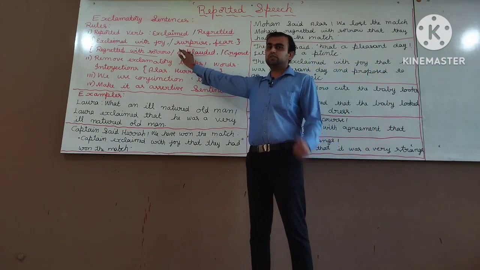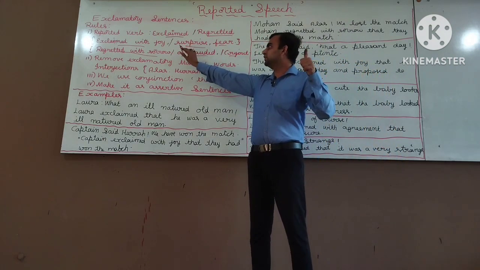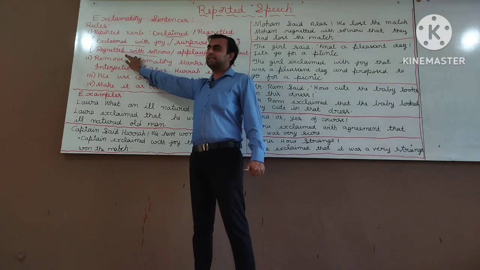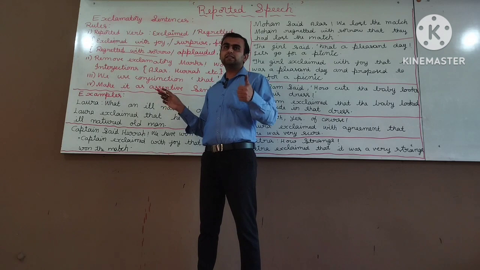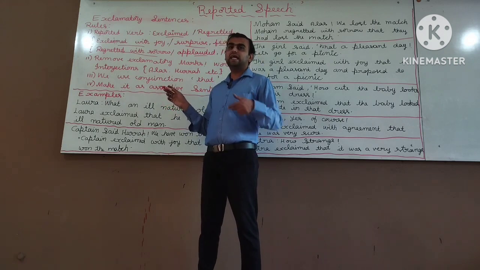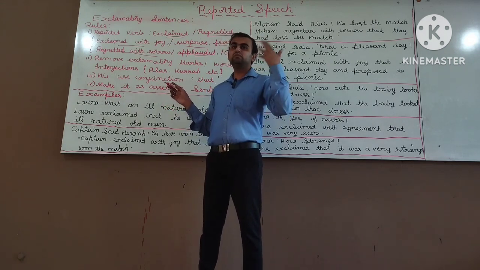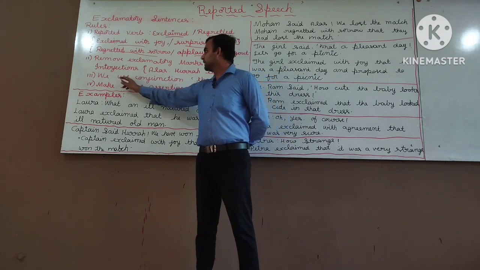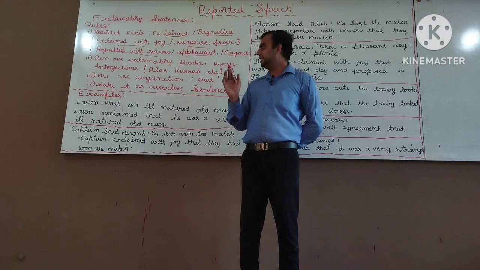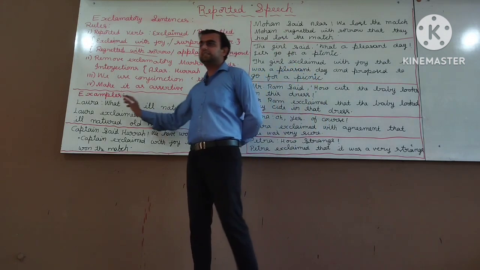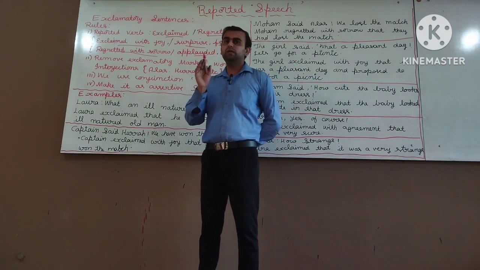Is it clear? First rule, for the reporting verb we have to use either exclaimed or regretted, anyone. Second one, we remove exclamatory marks, all the punctuation, as well as exclamatory words and interjection words also. Third, we use the conjunction that. That we use as a linking word. Now let us take examples. We deal with them one by one.